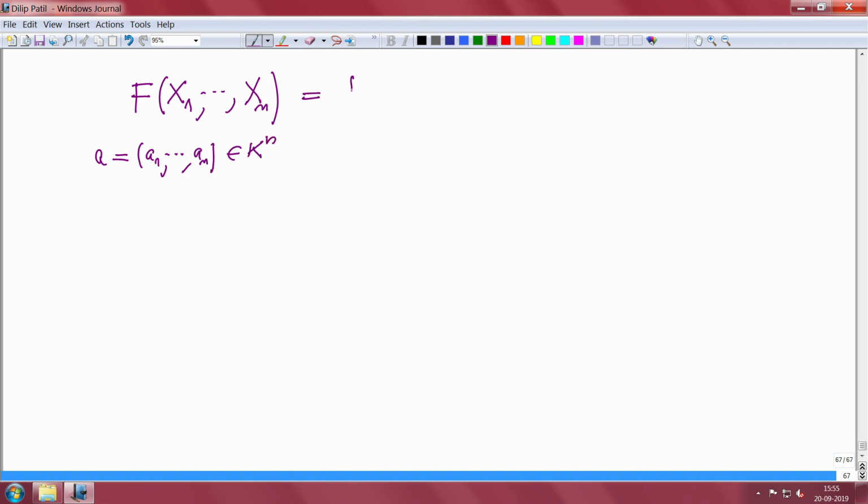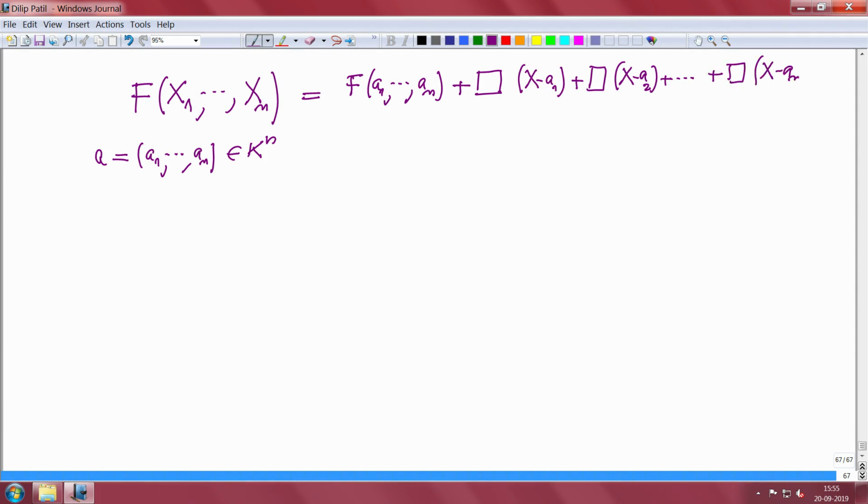This is equal to f evaluated at a1 to an, plus some coefficient times x minus a1, some coefficient times x minus a2, and so on, plus some coefficient times x minus an. You can fill in what the coefficients are. Plus now, I have taken one at a time. Now it will be x minus a1